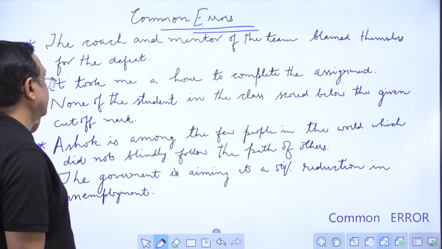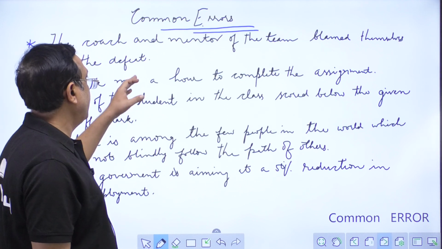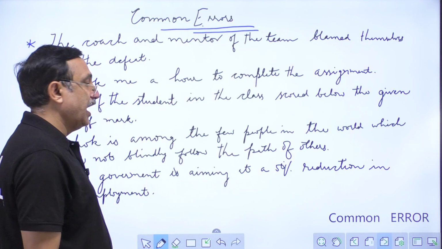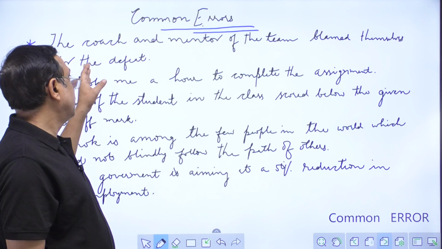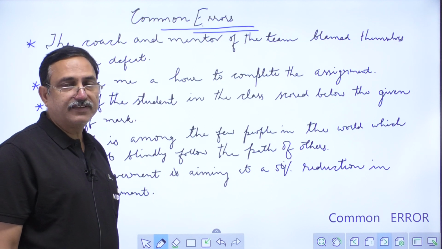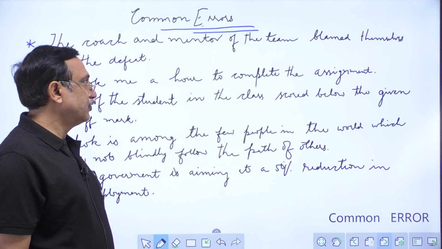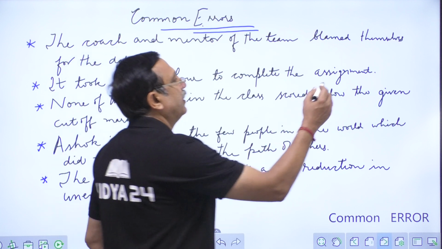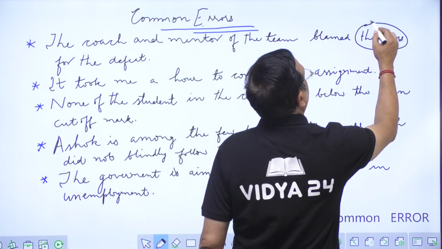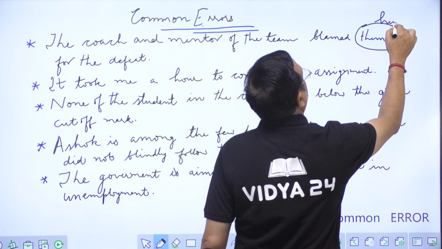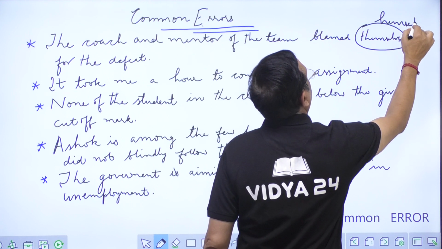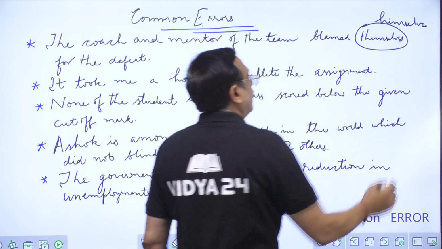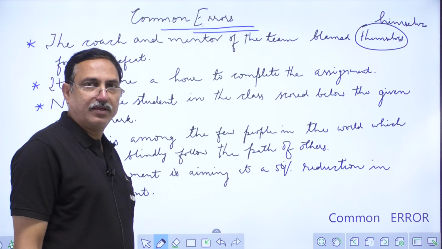Let us read the sentence. The coach and mentor of the team blamed themselves for the defeat. Actually, in this sentence, the coach and the mentor is the same person. He is a single person, so it should not be followed by a plural pronoun. The error lies here. So themselves should be replaced by himself.